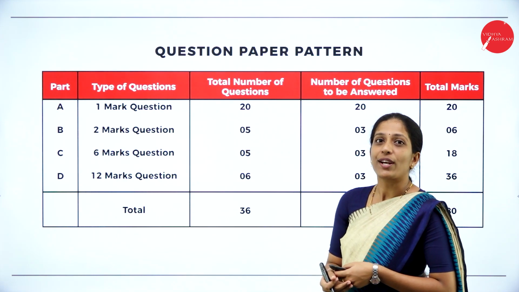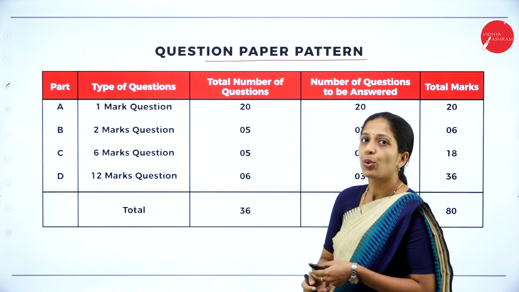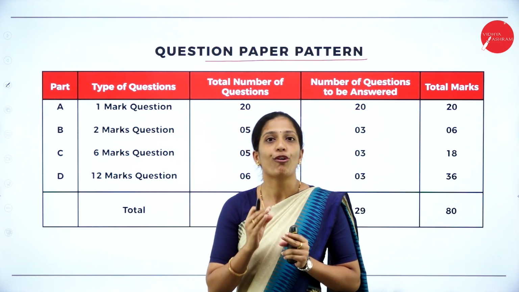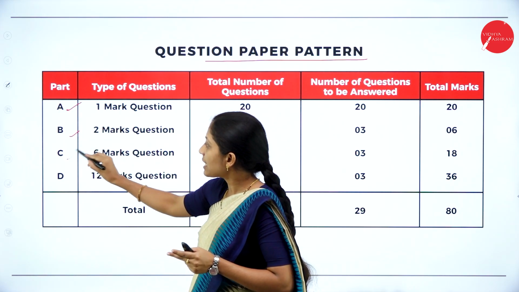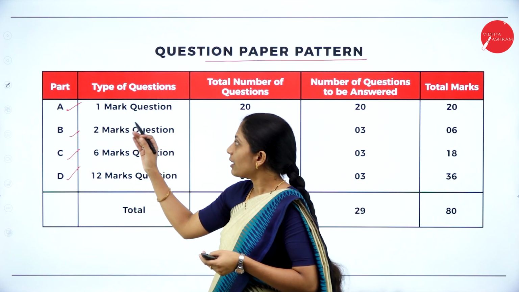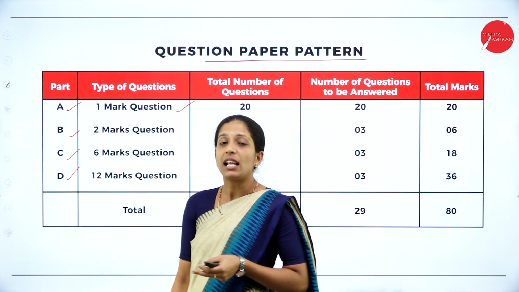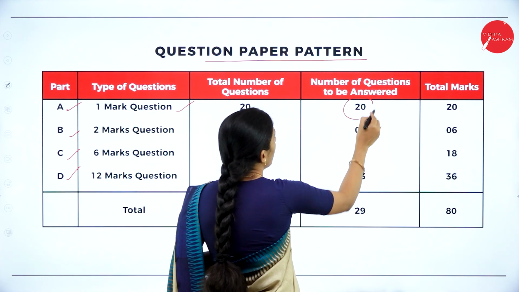So let us see the question paper pattern. So this is our first PUC Accountancy question paper pattern. Your whole question paper will be divided into 4 parts or 4 sections, that is A, B, C and D. Your section A will be of 1 mark questions, where they'll ask you 20 questions, out of which you are going to answer all the 20 questions.